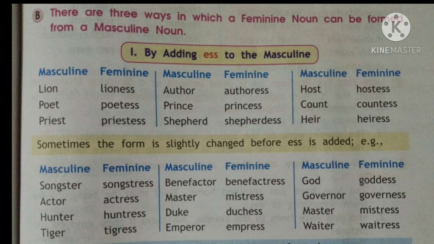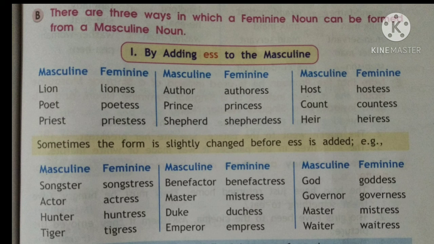Now sometimes the form is slightly changed before ess is added. For example, in the masculine it is given songster. When you change it into the feminine, the spelling is S-O-N-G-S-T-R-E-S-S. So you don't write T-E-R-E-S-S, but you omit that E and you write T-R-E-S-S.